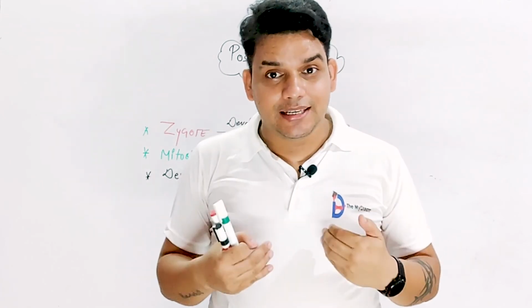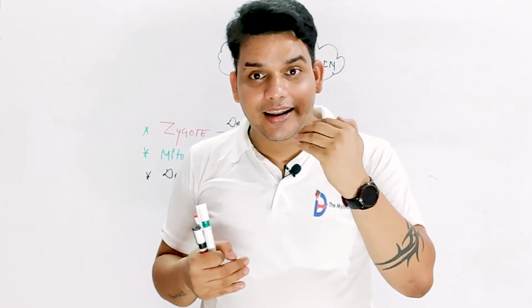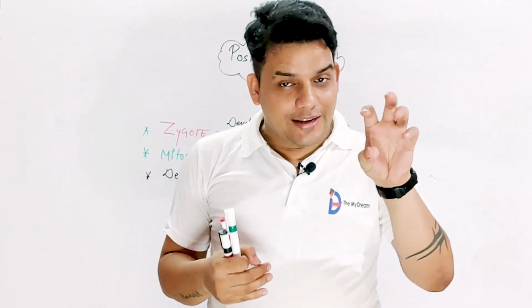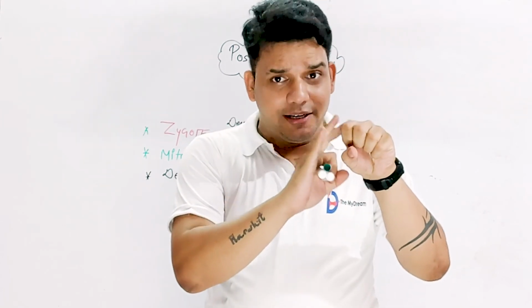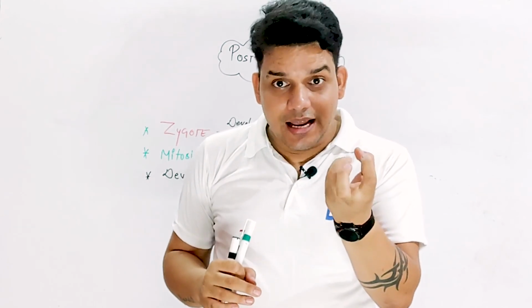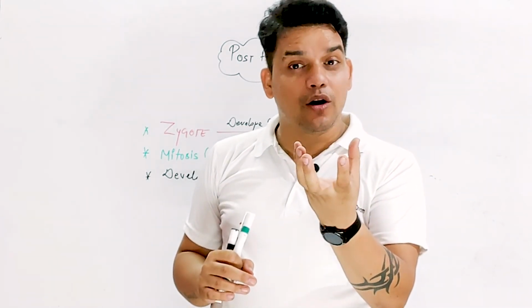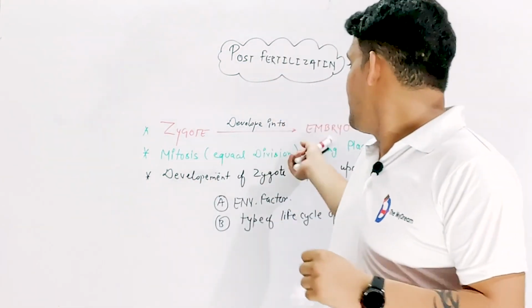If I am multicellular, then a random kind of division is necessary, and that random kind of division is called mitosis. So when the zygote is there, mitosis occurs in it, and after mitosis this cell forms a bulk of cells, and this bulk of cells is called the embryo.